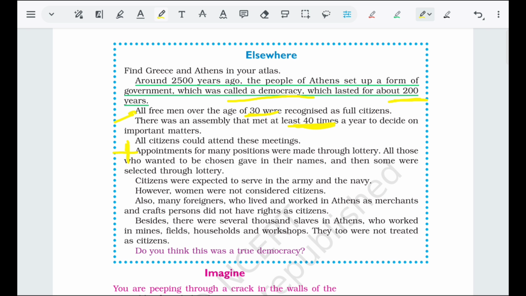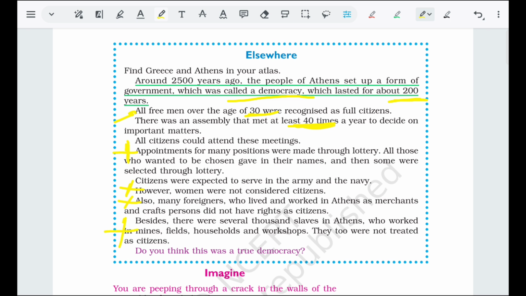Okay, good point. However, women were not considered citizens. So this is the negative point again. Also, many foreigners who lived and worked in Athens, merchants and craftspersons, did not have the rights of citizens. This is also a negative. Besides, there were several thousand slaves in Athens who worked in mines, fields, households, and workshops. They too were not treated as citizens.